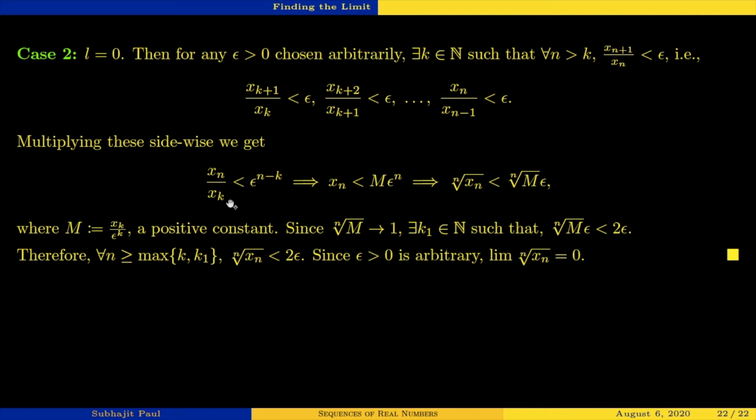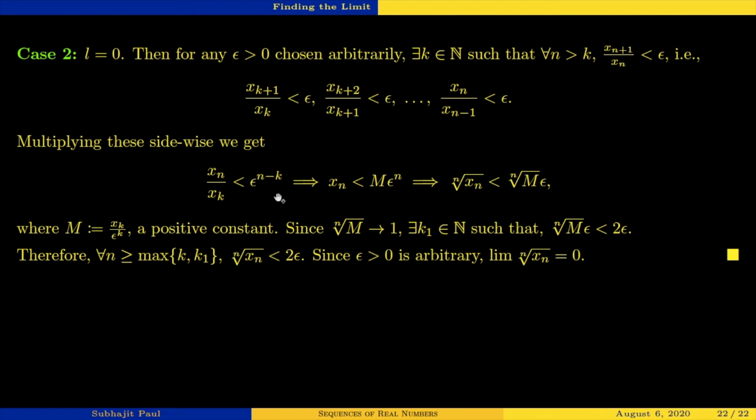So xn by xk, and how many times did we do this? We started from k plus 1 and went till n, or we started from k and went till n minus 1. So in total we did this n minus k times. So xn by xk is less than epsilon to the power n minus k.